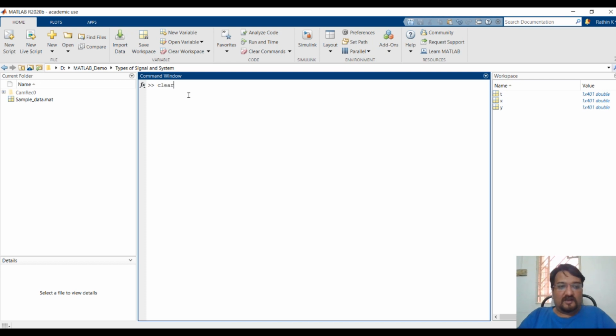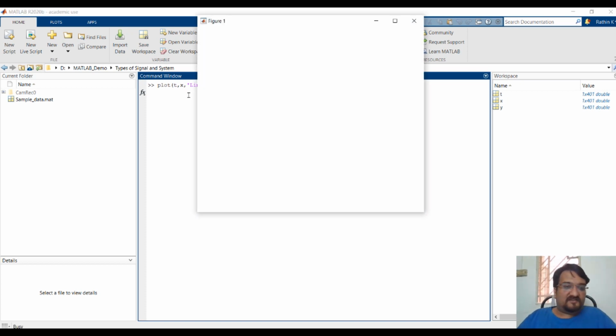What I'll do is first plot x, which is my sine wave. With that I will also make it a little thicker. By default it's a 0.5 line width, which is difficult to make out and see. Also, let's put it in a red color. Let's see how it looks.